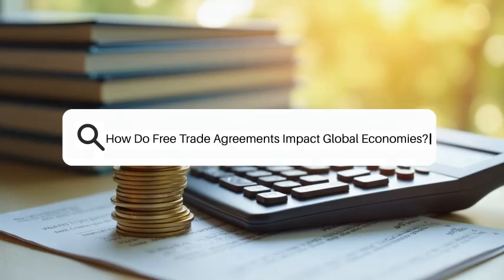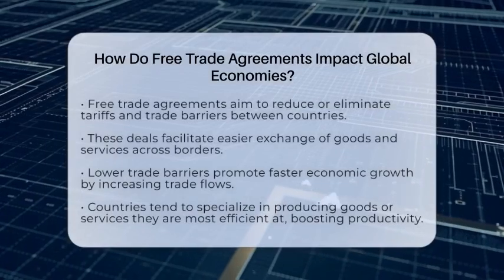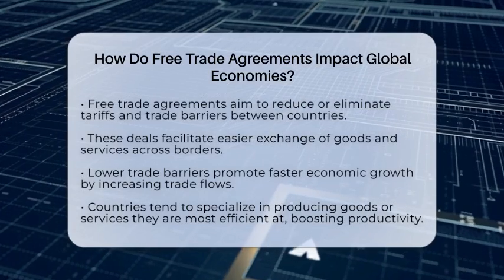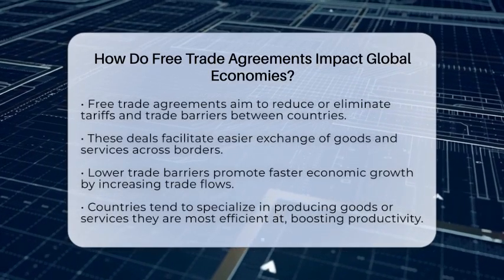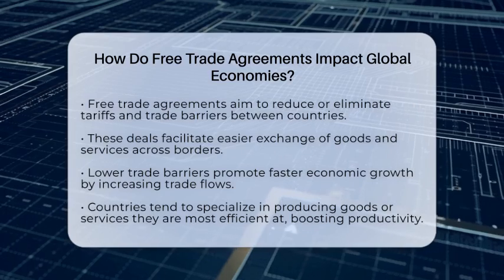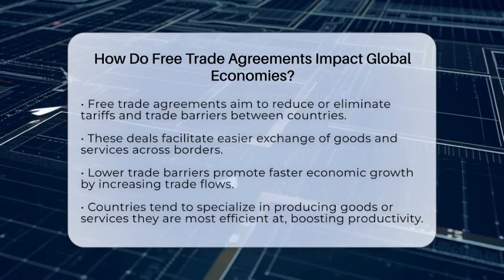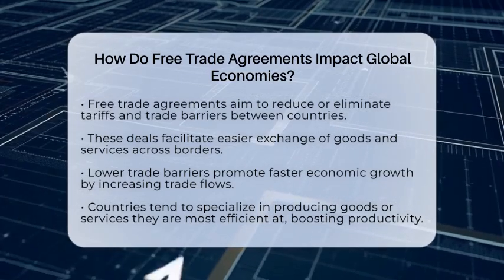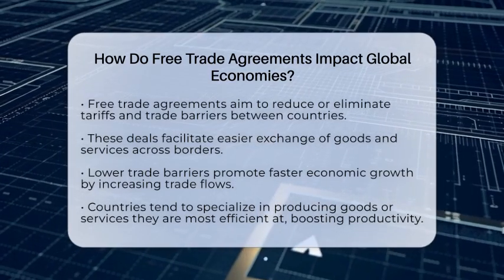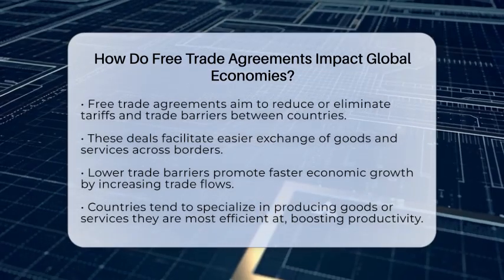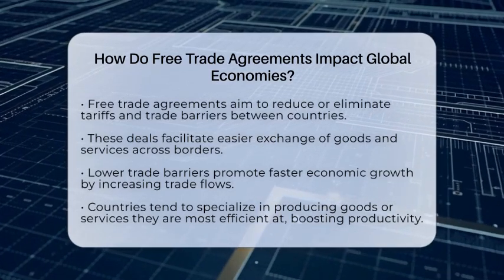How do free trade agreements impact global economies? Imagine a world where countries can share goods and services more easily without extra costs slowing things down. That's what free trade agreements aim to do. They are deals between nations that lower or remove tariffs and other trade barriers. This makes it simpler for countries to buy and sell with each other. When these barriers are reduced, trade flows more freely, and economies can grow faster.